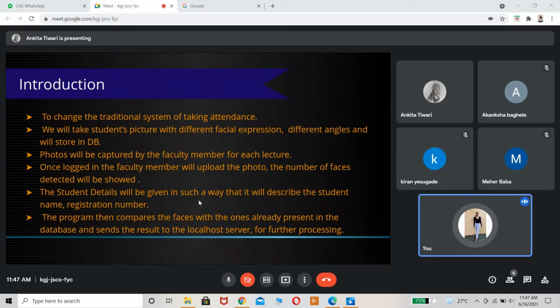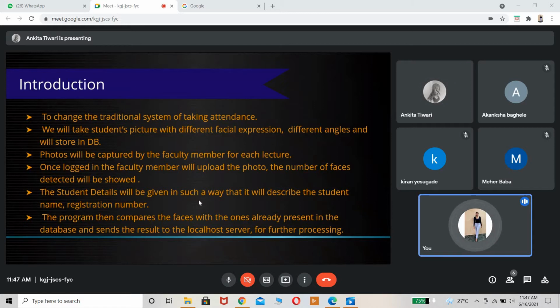So when the staff member takes the picture of the class, it checks with the database. Even if your face is a side face or anything in the pictures in the classroom, there are going to be pictures with different angles stored in the database, so it is going to detect your face and mark your attendance. Photos will be captured by the faculty member for each lecture. Once logged in, the faculty member will upload the photo. The number of faces will be detected and will be shown.